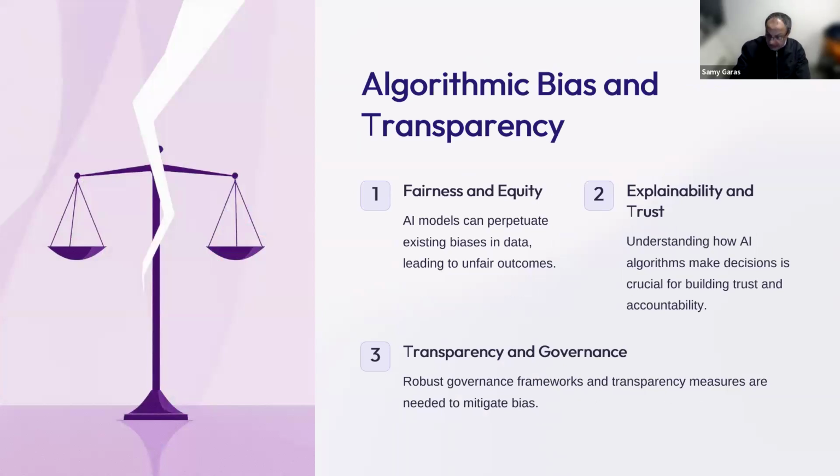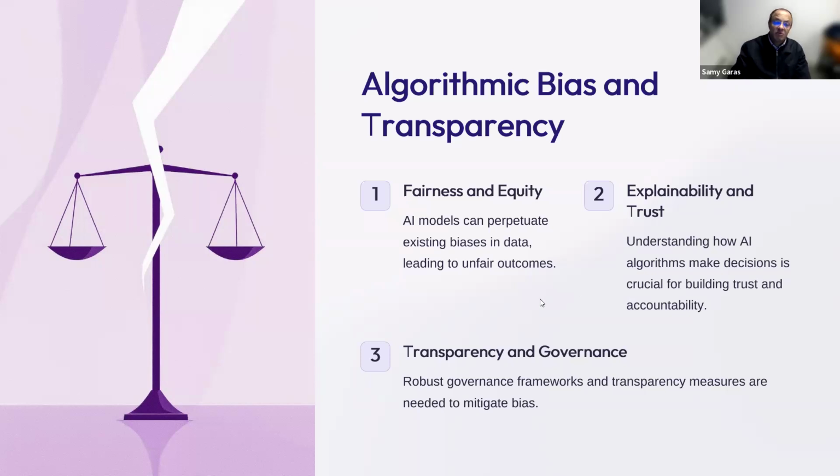The bias, as I said, is an issue, and I see it clearly that it doesn't mean that because we use AI, we are bias free. No, we could have bias. Yes, it's not as high as human bias, but it could be a bias that might impact our findings. So we have to make sure that we are fair and the models are fair and reflect the reality of the data.